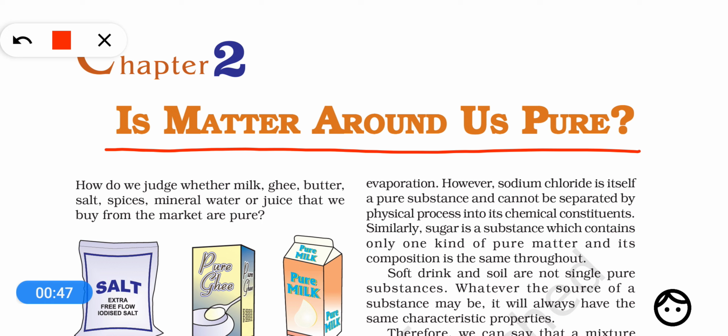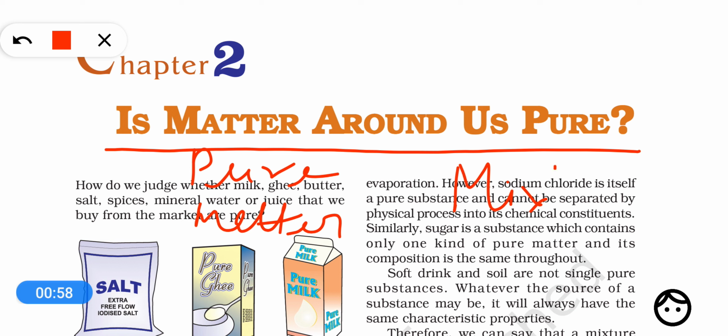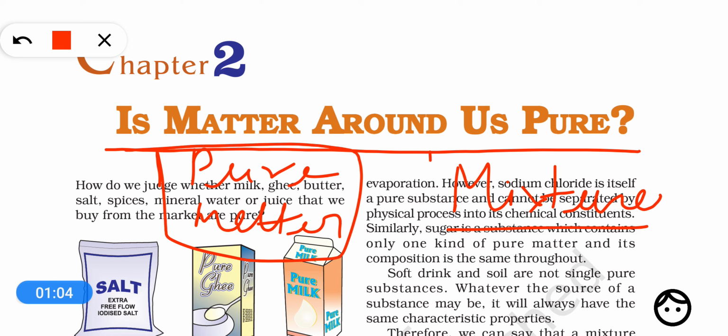We know that there are two types of matter. One is pure matter, and the other is mixtures. So there are two types of matter. One is pure matter and the other is mixture. This is also called impure matter.